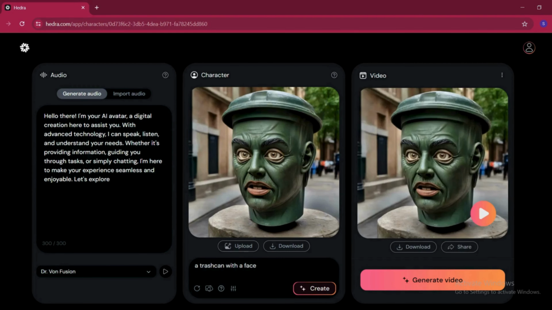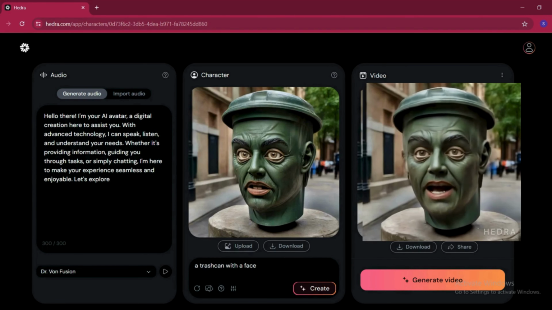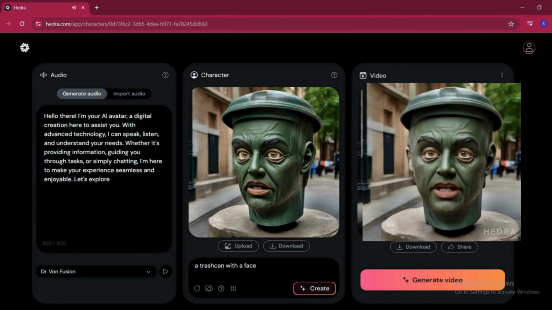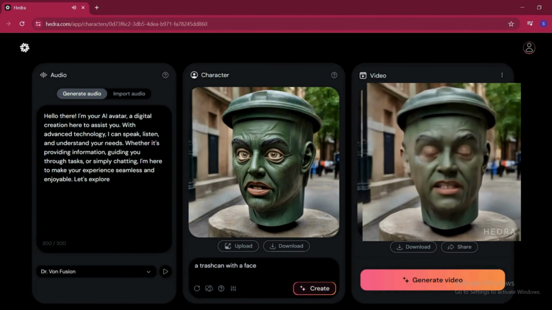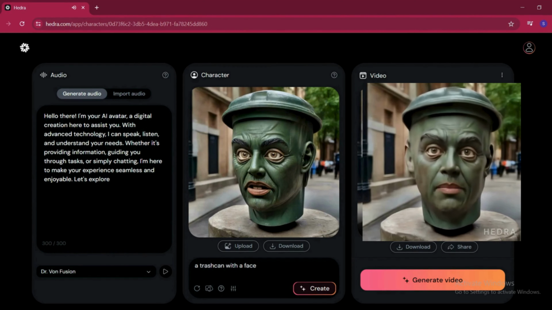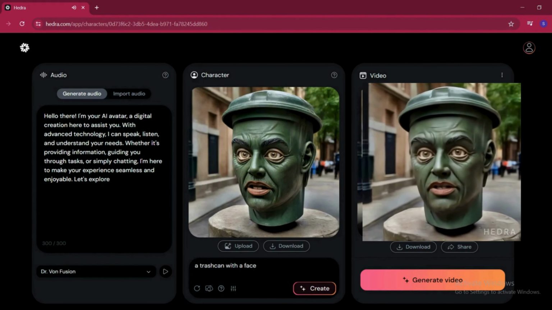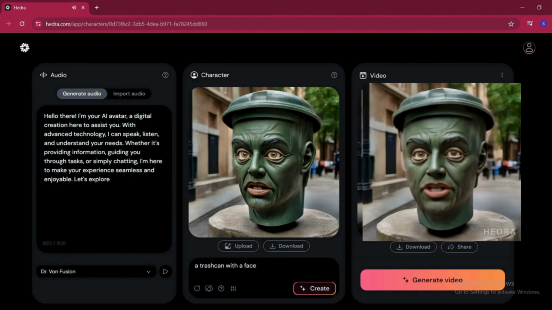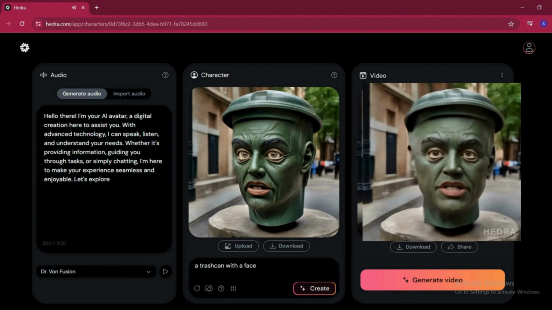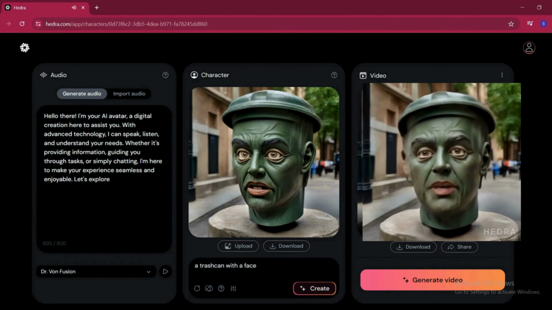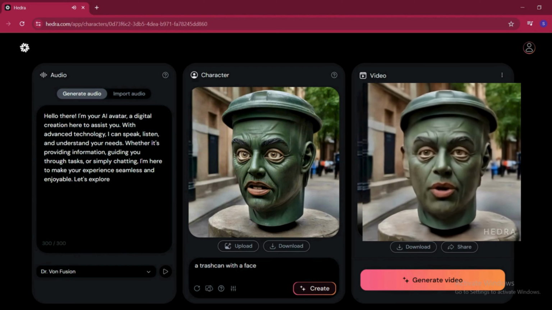Let's watch it. Hello there! I'm your AI avatar, a digital creation here to assist you. With advanced technology, I can speak, listen, and understand your needs. Whether it's providing information, guiding you through tasks, or simply chatting, I'm here to make your experience seamless and enjoyable.